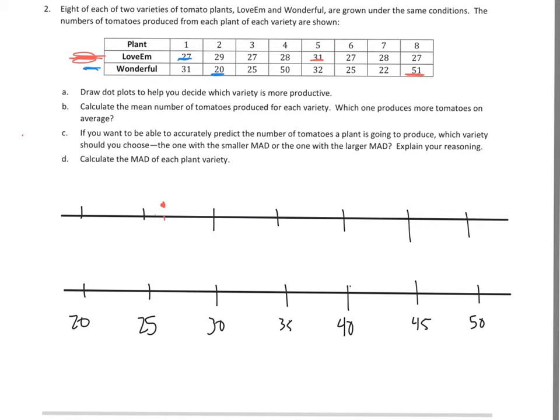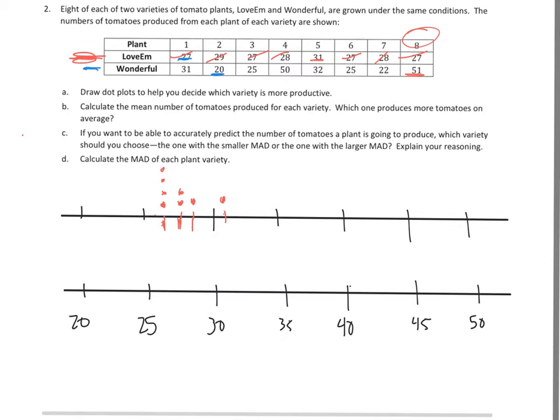So now I'm going to do that for the rest of these. So there's my first dot plot, and I see I got 4 at 27, 2 at 28, 1 at 29, and 1 at 31. So I have 8 different scores in there.